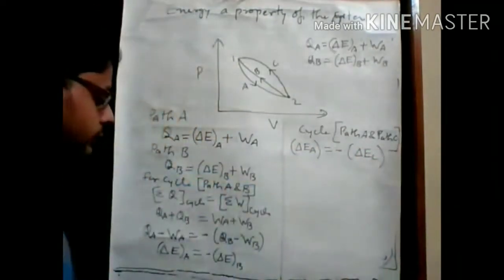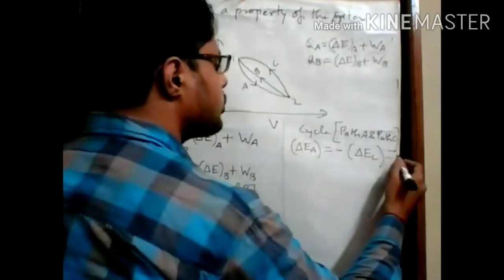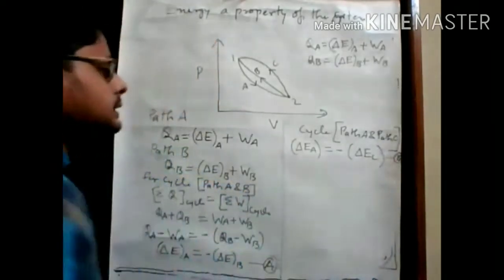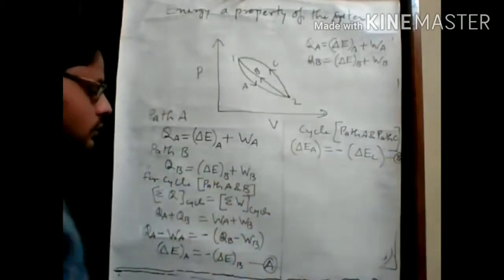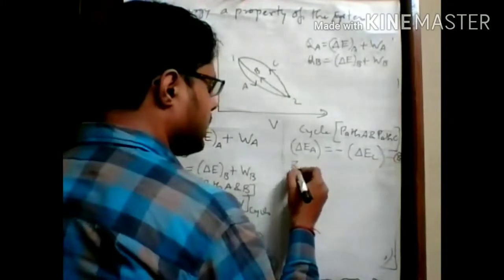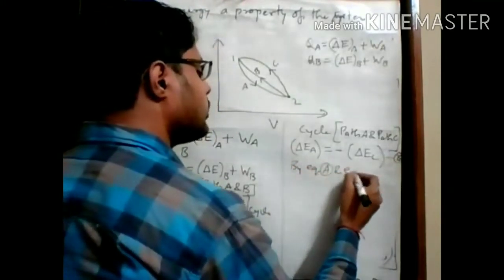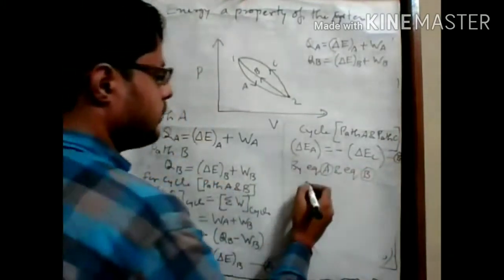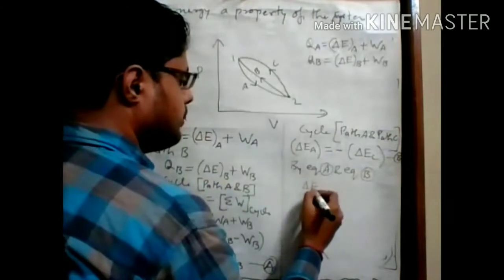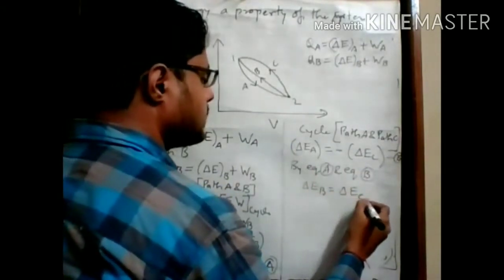EC. So if we combine equation A and equation B, we can see that the EA terms are the same. So by combining these two statements we get delta EB equal to delta EC.